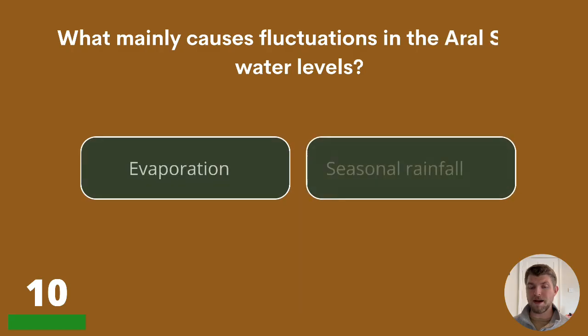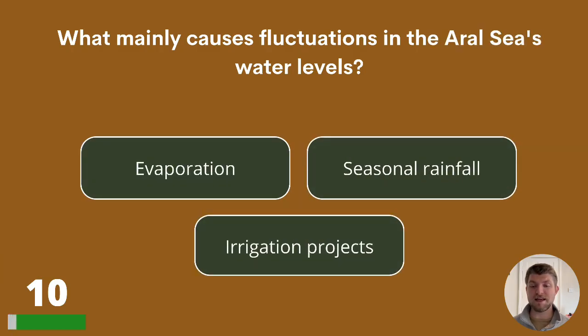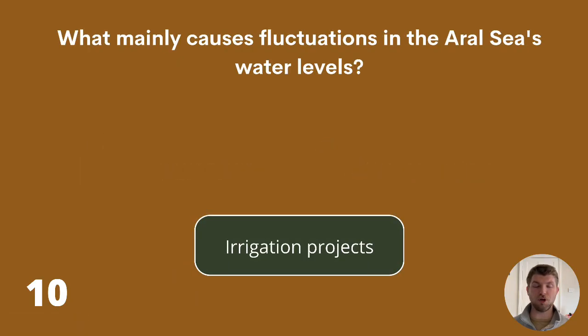10. What mainly causes fluctuations in the Aral Sea's water levels? Evaporation, seasonal rainfall, or irrigation projects? The answer is irrigation projects.